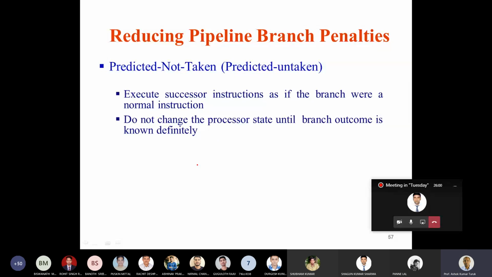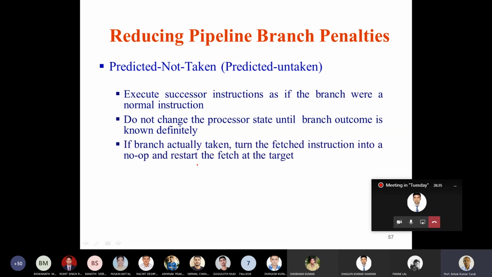Since the outcome is unknown, do not change the processor state until the branch outcome is definitely known. That means do not write to the register. Do not perform any write operation until the outcome of the branch is definitely known, whether the branch is going to take place or not.